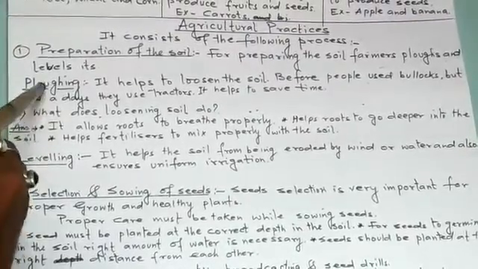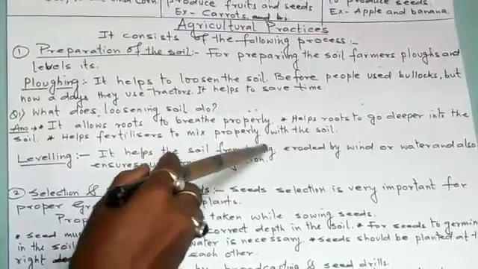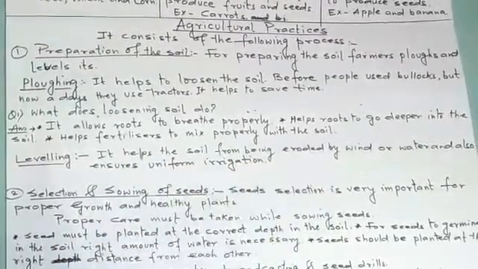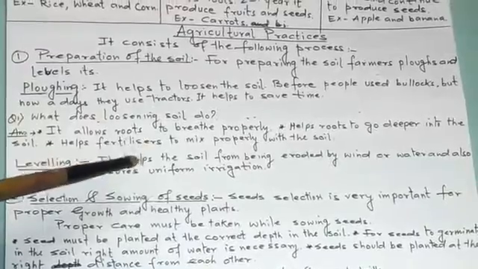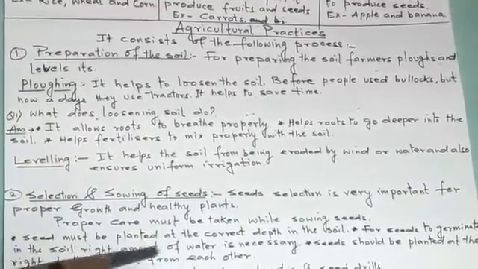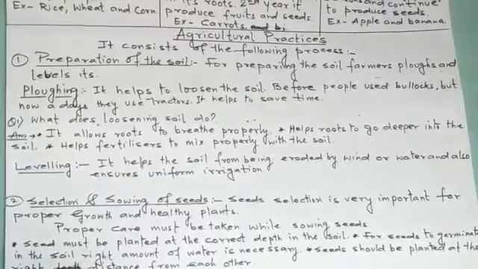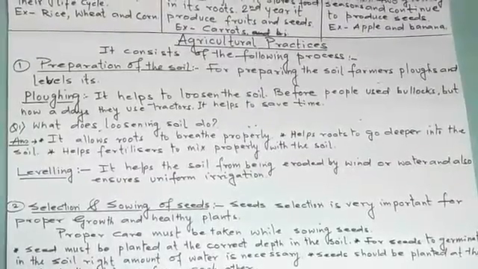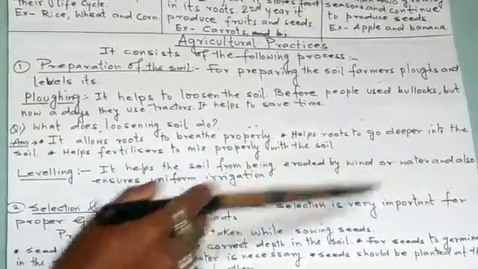Second one, leveling. Plowing, I told you, now leveling. It helps protect the soil from being eroded by wind and water. If the farmers plow the land and leave it like that, then when there is heavy wind or heavy rainfall, the soil will be carried away, eroded by wind and water.